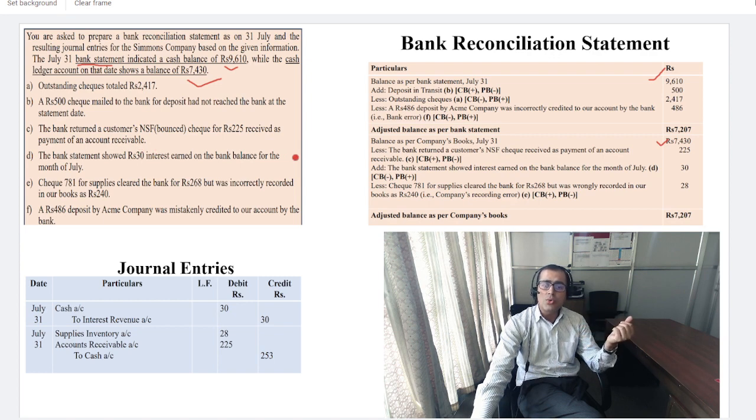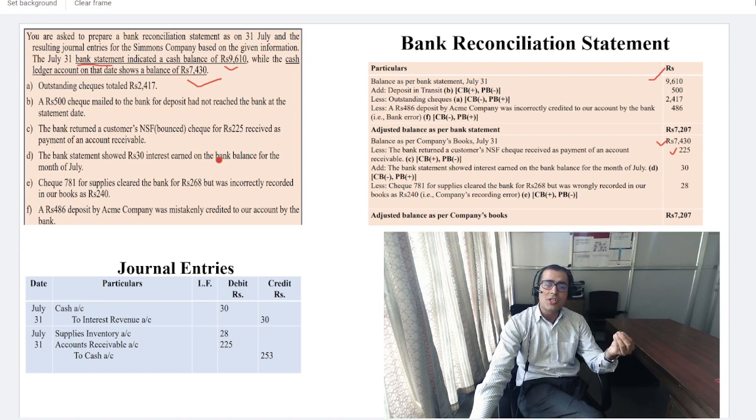So in the working note, for the NSF check, I mean to say that an NSF check is a customer check returned by the bank. In the working note we say cash book plus, since you received the check, while in the passbook it has not been updated. The reason is that the customer may not have a sufficient balance, so the check has bounced. So when you are adjusting the company record, then look at the passbook, this is the minus. This is the NSF check, 225.